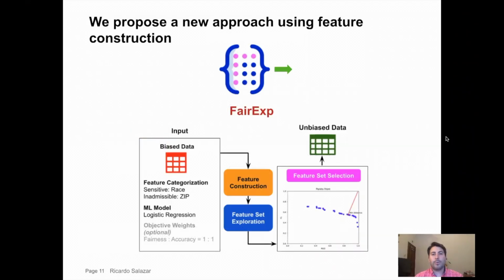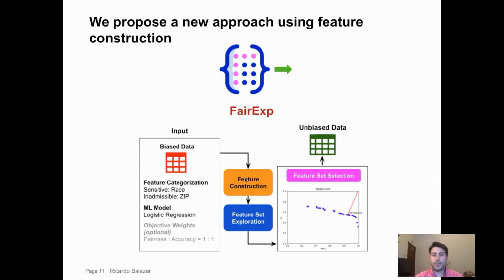Instead, we propose a vertical approach that uses feature construction to enrich the feature vector. Our system FairExp, short for Fairness Explorer, receives a biased dataset from the user and also the feature categorization. Optionally, the user can choose a machine learning classifier and can decide the weights for the objectives. Then we construct new features based on the original ones without excluding the sensitive and inadmissible features.